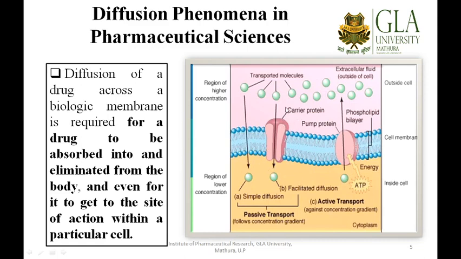These types of processes only take place once there is availability of carrier proteins. Similarly, another process is known as active transport. Active transport requires energy because it is against the concentration gradient. So remember, the concentration was highest on the outside and initially was zero and then gradually increased inside the cell.